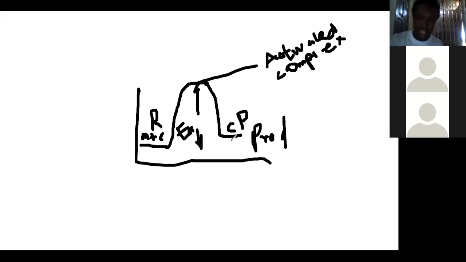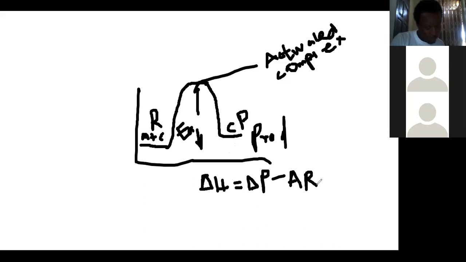In instances where we have to get the enthalpy change, that is the change in the energies, they have taught you enthalpy. So the enthalpy change will be the difference in the energy of the product minus that of the reactant, unless my formula is wrong. So product minus reactant.